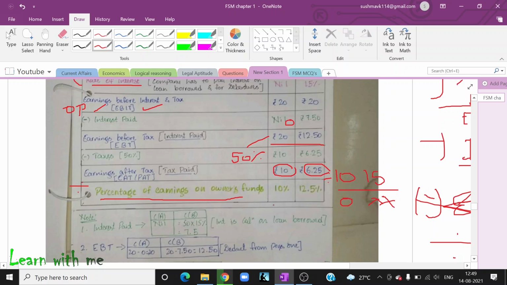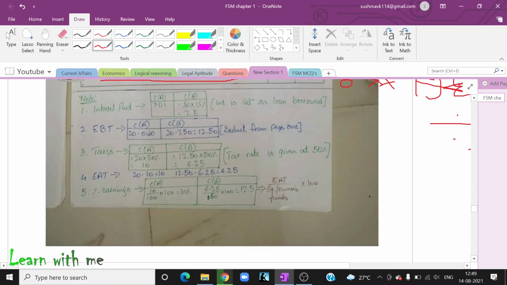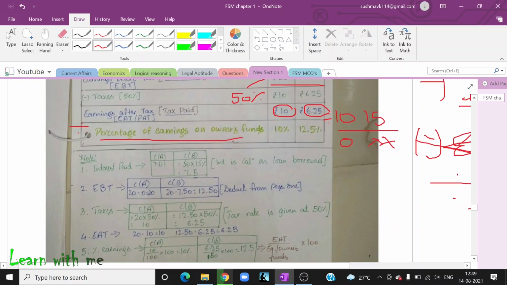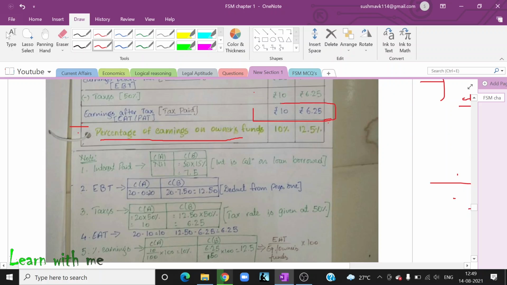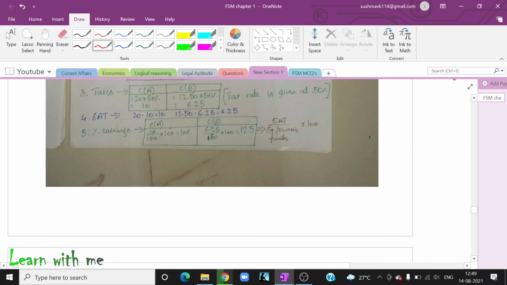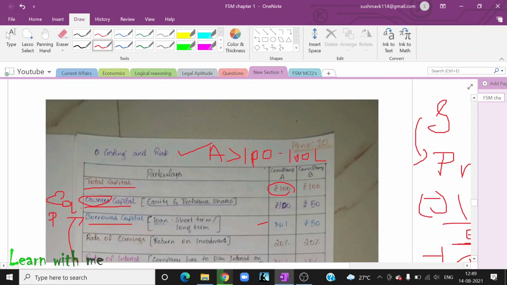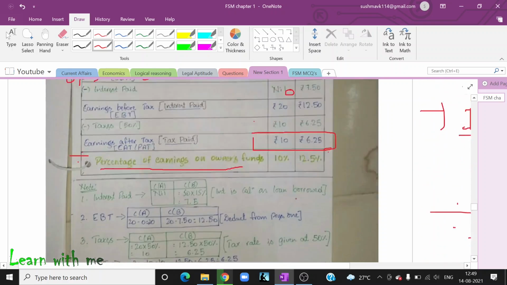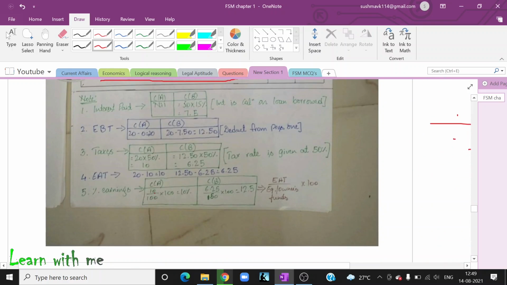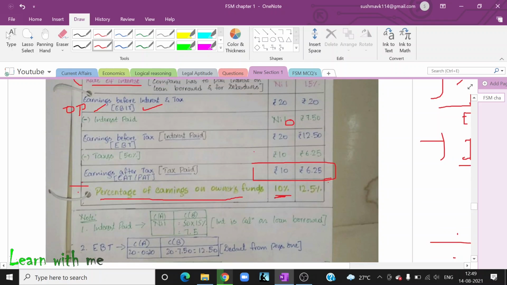So here what we have done, in company A to calculate a percentage earning, I am taking this 10 rupees, and I am dividing it by the total capital, 100 rupees each company. So 10 is my EAT, divided by 100. If you want to get it in percentage, multiply it by 100, you will get 10%. So this 10% is shown here.